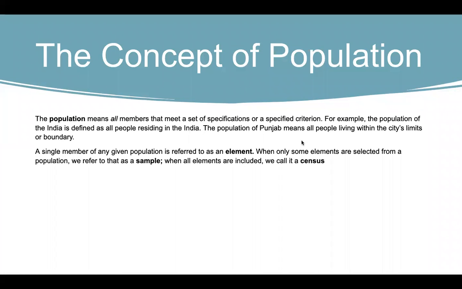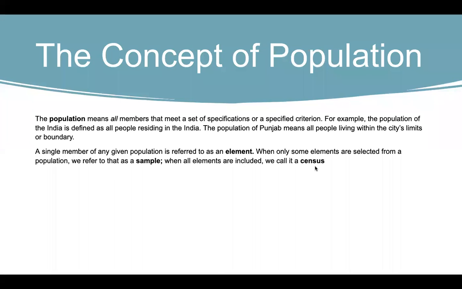Population of Punjab means all people living within city limits or boundary, right? So a single member of any given population is referred to as an element. When some elements are selected from population, we refer to that as a sample. When all elements are included, we call it as census.